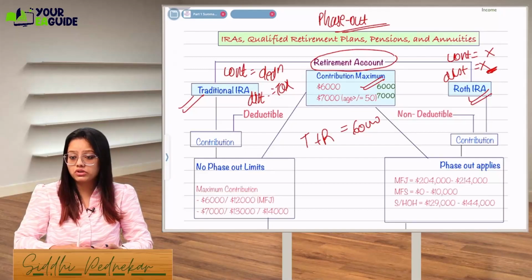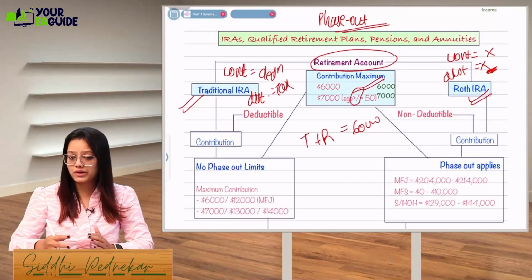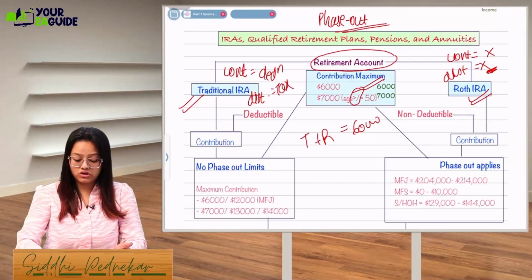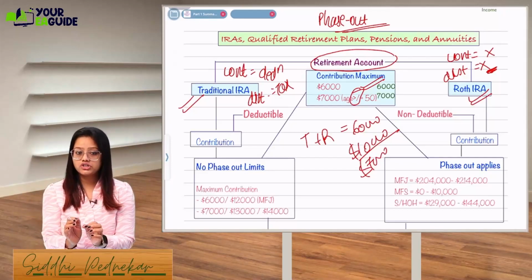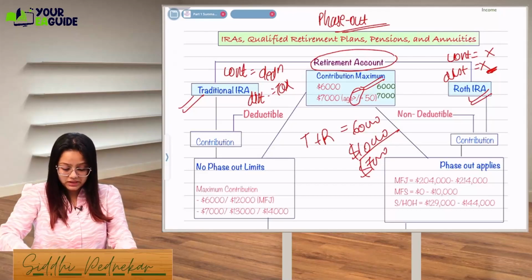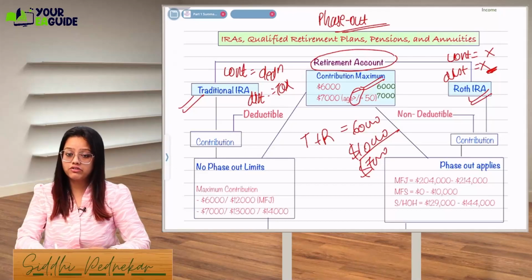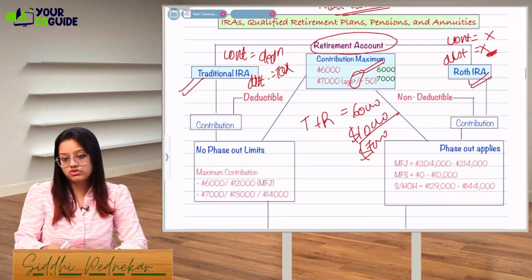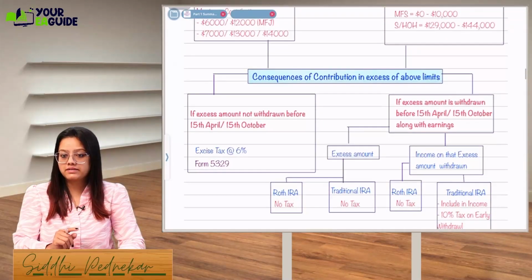But if your age is more than or equal to 50, here the words used are more than or equal to, exactly, let's say I'm 50 years of age, I can make a catch-up contribution of an extra $1,000, meaning I can contribute up to $7,000 in any traditional or Roth IRA. So it will be the sum of both IRA accounts. But let's say you have contributed more than this, what will happen? Then you have a last chance to withdraw your excess contribution before filing the tax return.